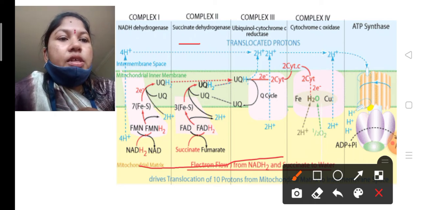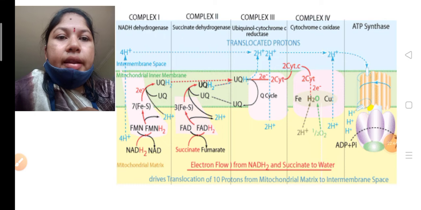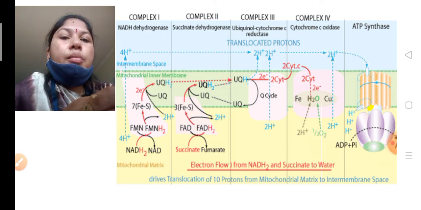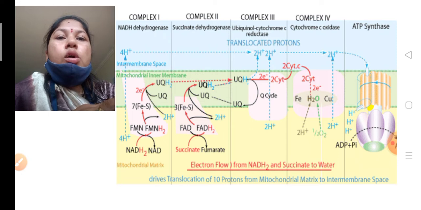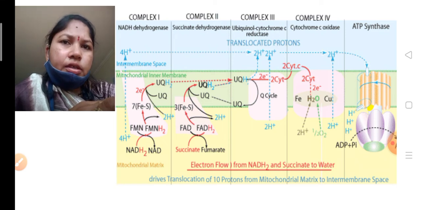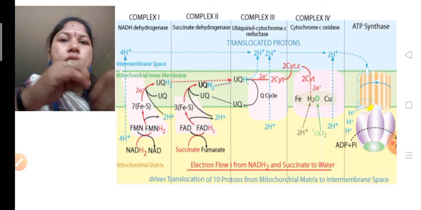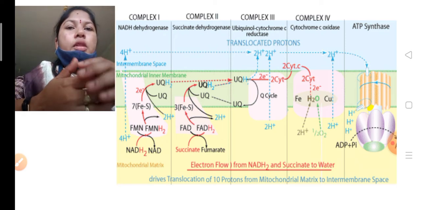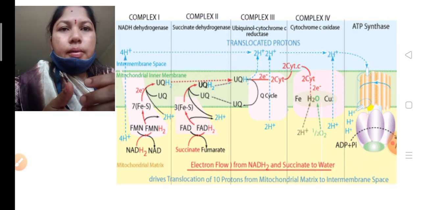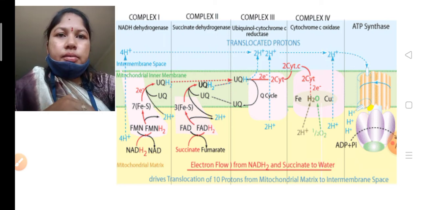Okay, see here, in the mitochondrial matrix, NADH2 is undergoing the oxidation process. So what is meant by oxidation? Oxidation means loss of electrons. Losing of electrons. Okay. Reduction. What does reduction mean? It is taking the electrons. Oxidation means it loses the electrons, and reduction means it takes, it accepts the electrons. Okay.